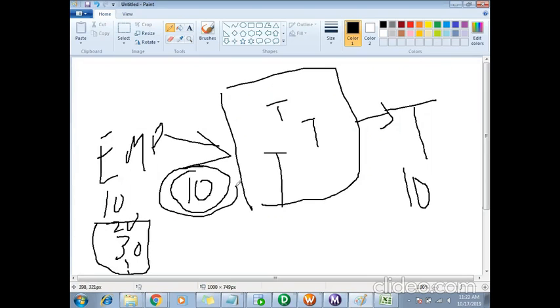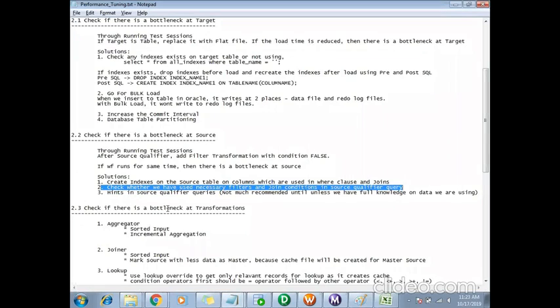If I don't apply this select filter condition, then it will extract all the unwanted data also, and time will be wasted in extracting that unwanted record. So check whether we have used necessary filters and also the join conditions. Based on join conditions also, we can filter out some unwanted data records, right? So in the source qualifier query, that is the best thing.